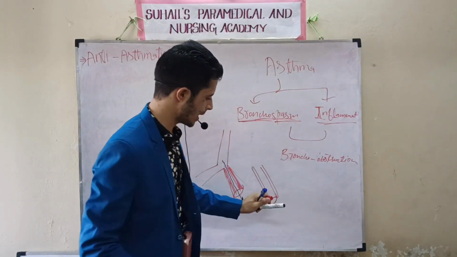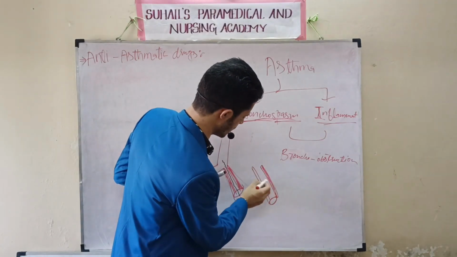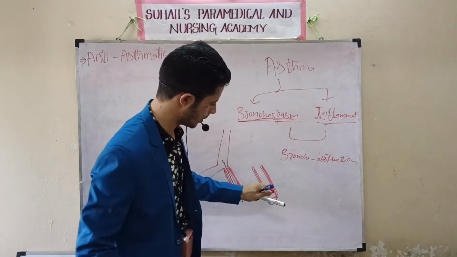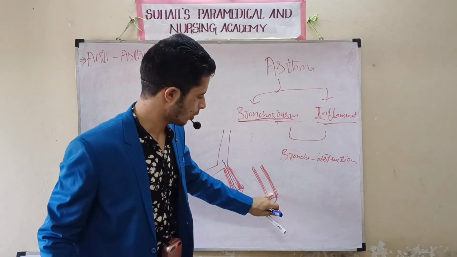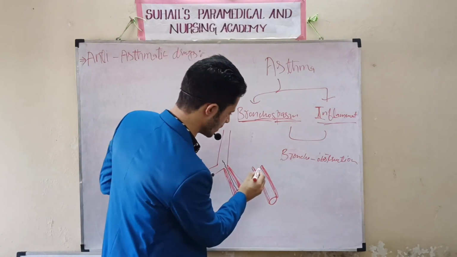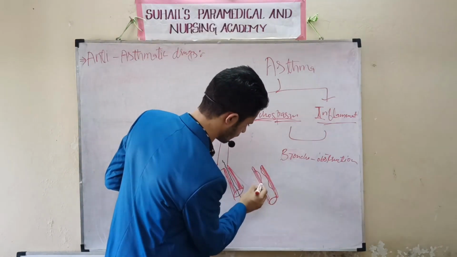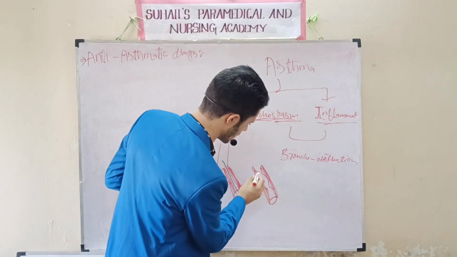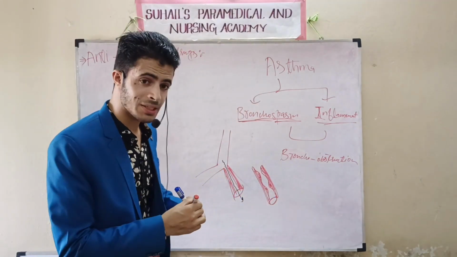It should be this much. At least this much distance should be inside. This much diameter should be open so that air will easily pass through the bronchi and bronchiole. But due to bronchospasm, it means like this. See how much the diameter is now reduced. This is the bronchospasm. As well as there is inflammation.